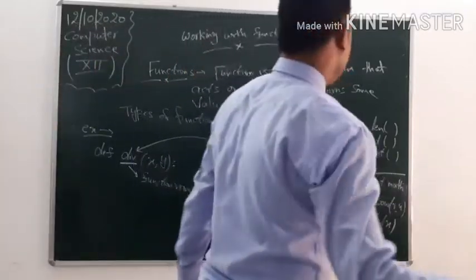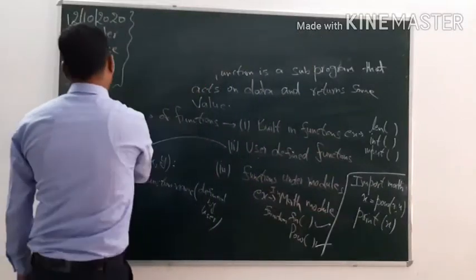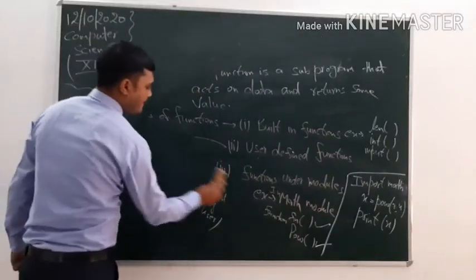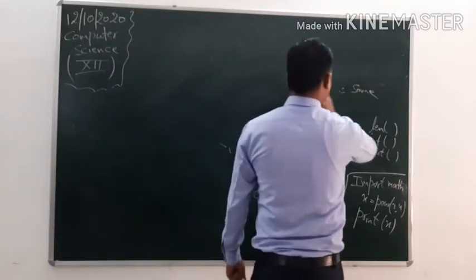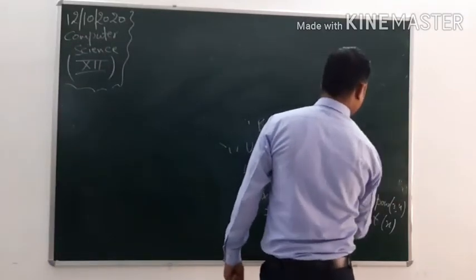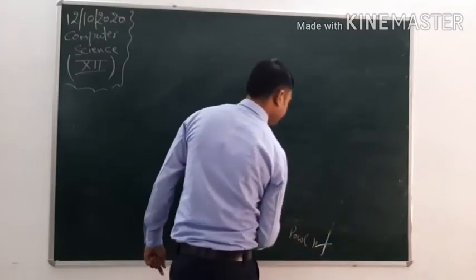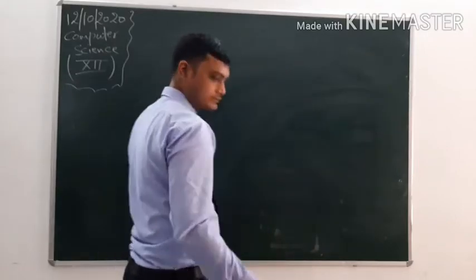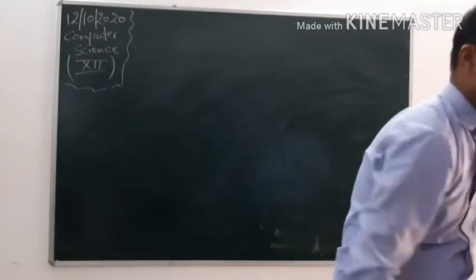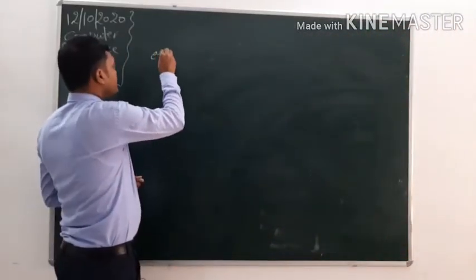Now I am going to write a piece of code. Then we will check the arguments and the parameters in this piece of code. Clear? Now, an example is given on the board.